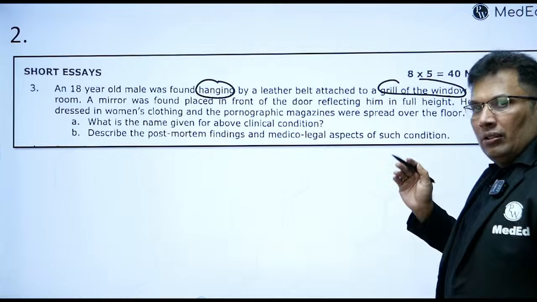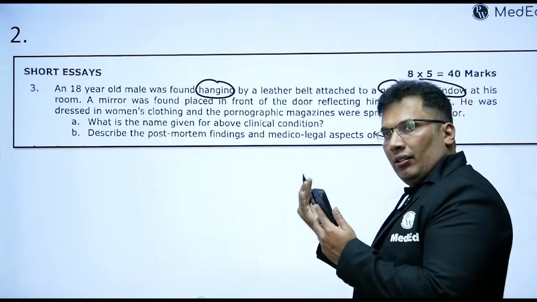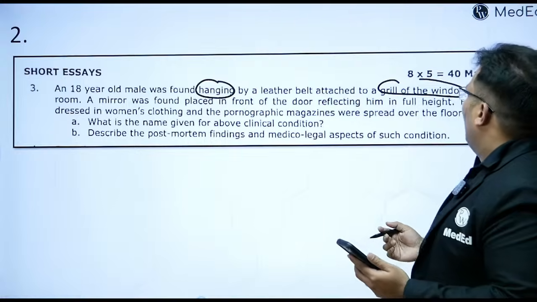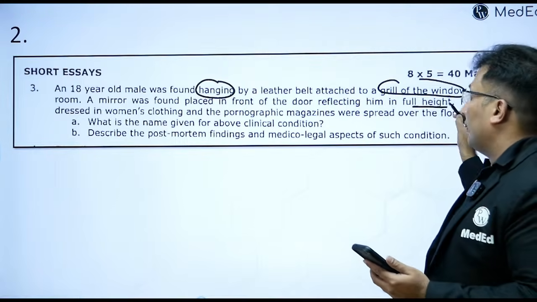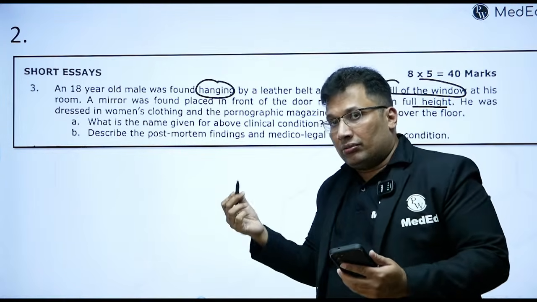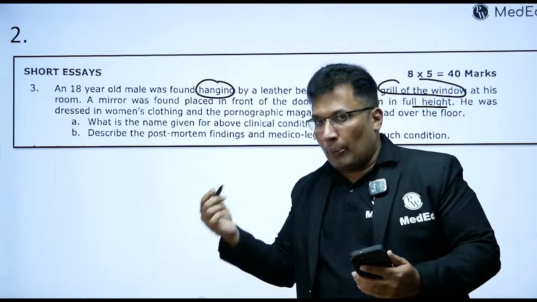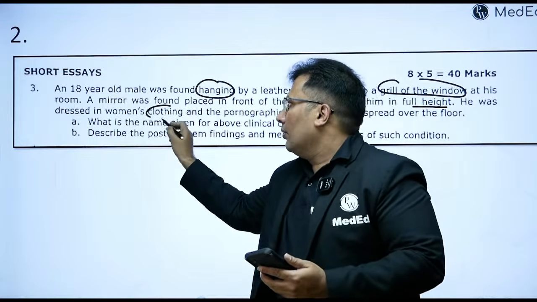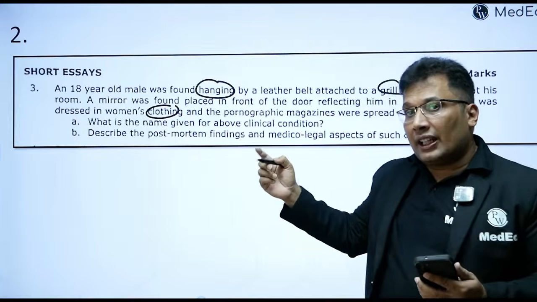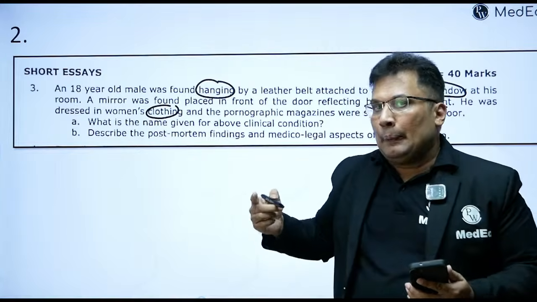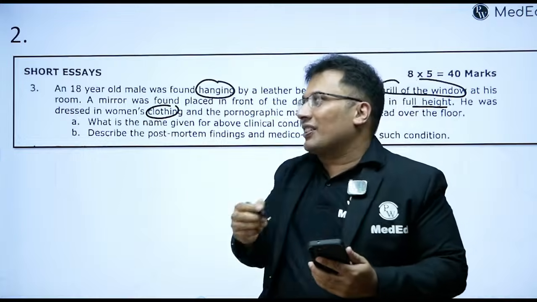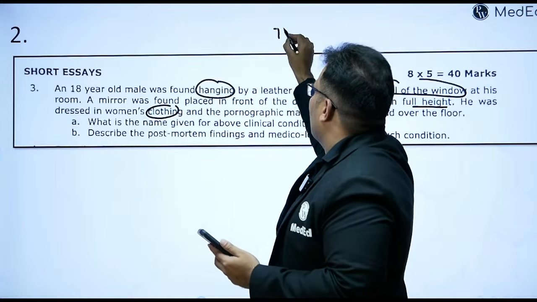A mirror was found. There was a mirror in front, like this mirror, reflecting him in full height. So everything is reflecting properly. Then he was dressed in a woman's clothing. Oh, he's a male basically, dressed like a female. So he is suffering from sexual perversion. That is known as transvestism.